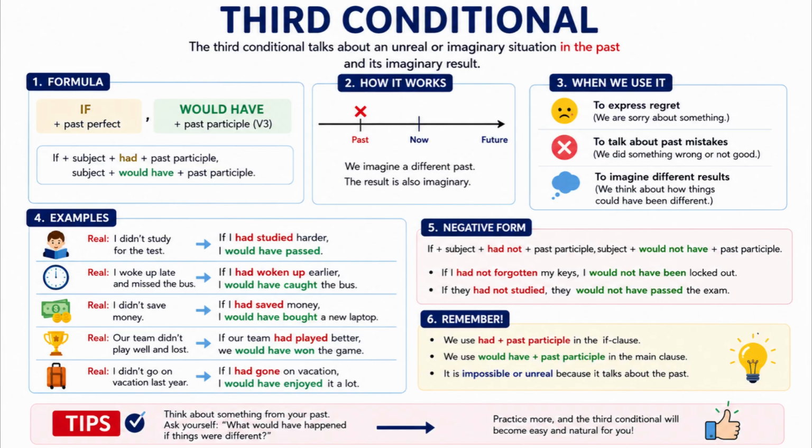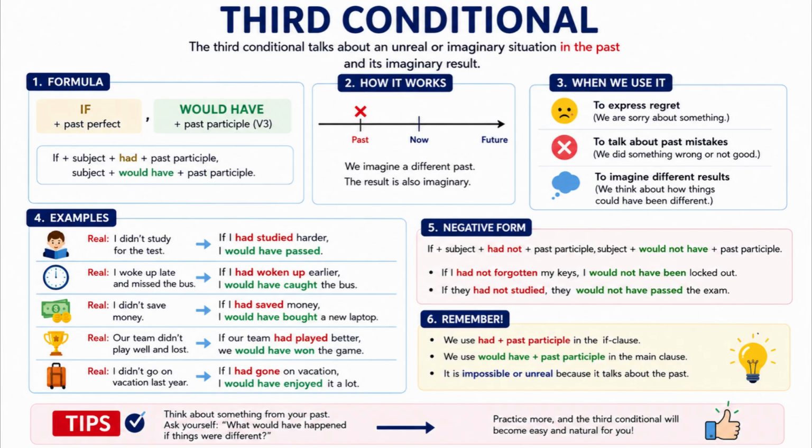B. To talk about mistakes. Example. Real situation: She forgot to set an alarm. She was late for work. Third conditional: If she had set an alarm, she would have arrived on time. Meaning, she did not set an alarm, so she arrived late. C. To imagine different results. Example. Real situation: The team lost the match because they played badly. Third conditional: If the team had played better, they would have won the match. Meaning, they did not play well, so they lost.